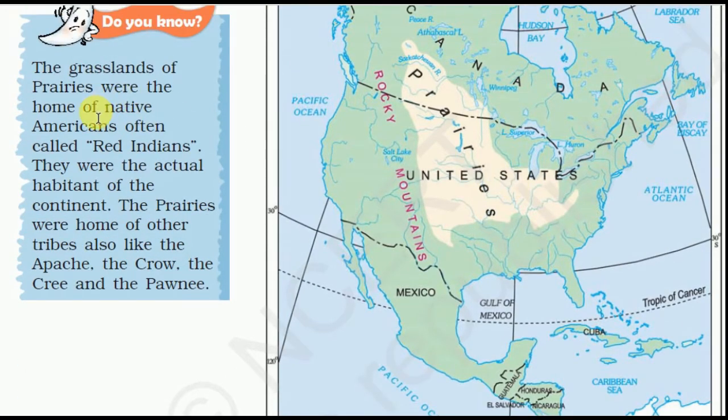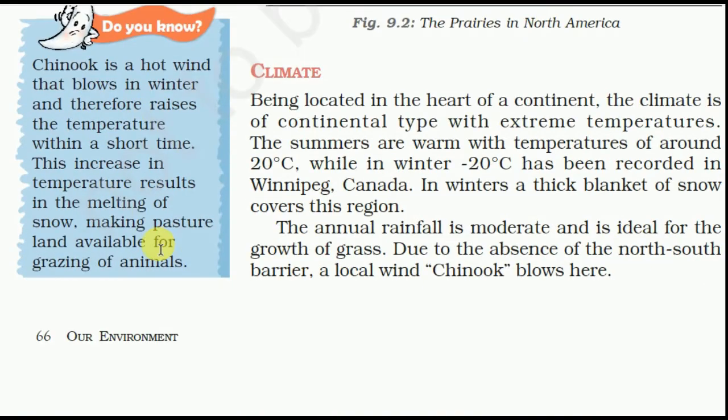The grasslands of the prairies were the homes of Native Americans, often called the Red Indians. They were the actual inhabitants of the continent. The prairies were home to other tribes like the Apache, the Crow, the Cree, and the Pawnee. And here is another term, Chinook. Chinook is a hot wind that blows in the winter and raises the temperature within a short time. This increase in temperature results in the melting of snow, making pasture land available for grazing of animals.